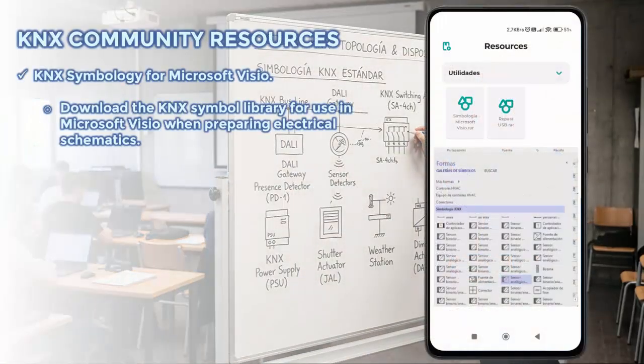KNX Symbology for Microsoft VCO. Microsoft VCO is a tool widely used by students in technical institutes. Within the application, you will find the KNX device symbology library for use in your electrical schematics. This library has been created in its entirety by IKNX School.